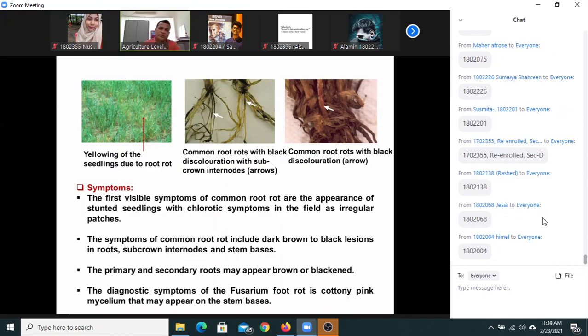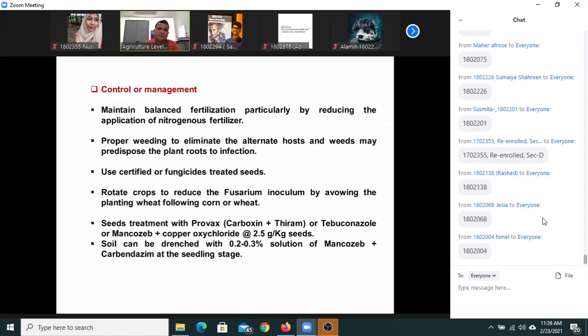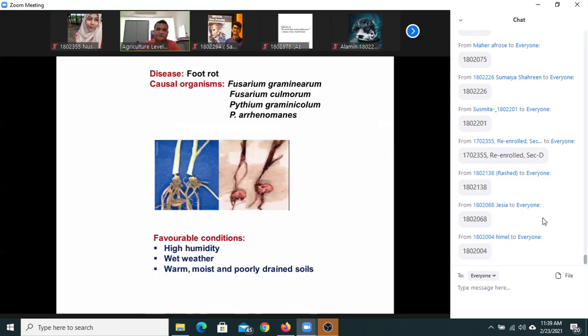So what will be the strategy to control? Who can say? How can we manage foot rot in wheat?